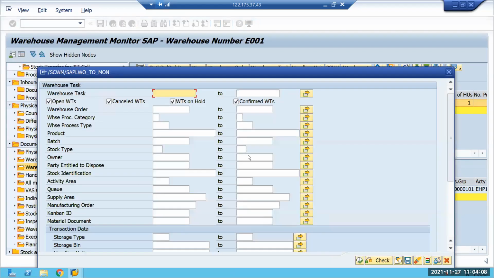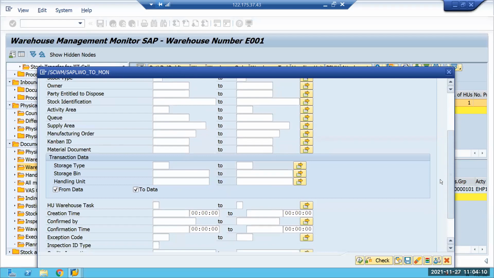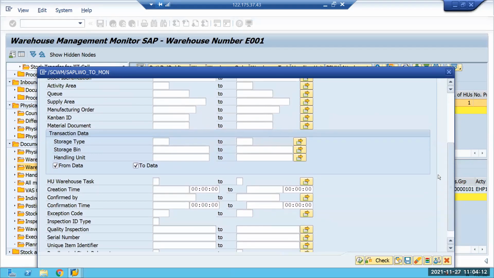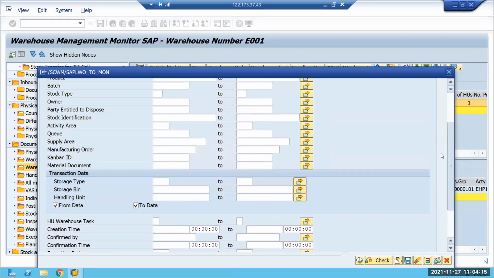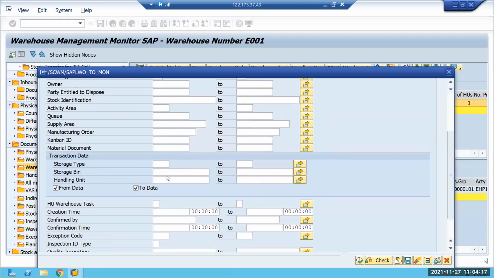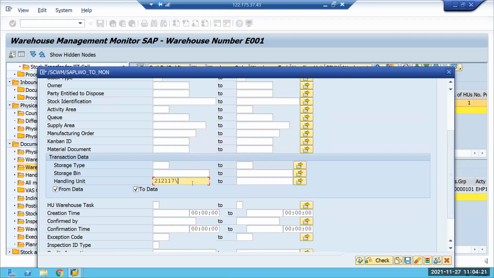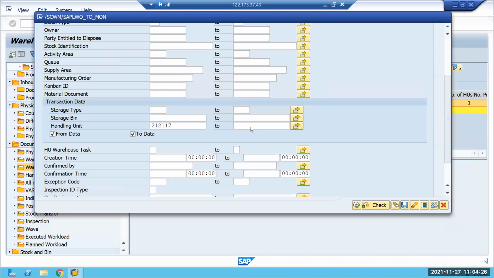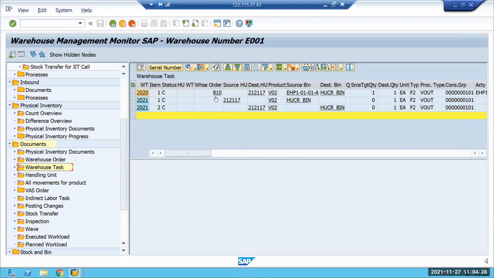No, sir. All are confirmed tasks only. There is no open task. Not an issue, sir. We will check this, but in the SAP transaction it should always be in the pack bin only.